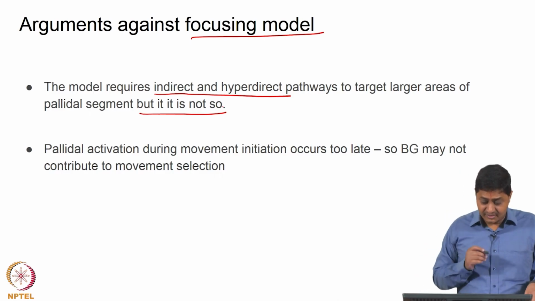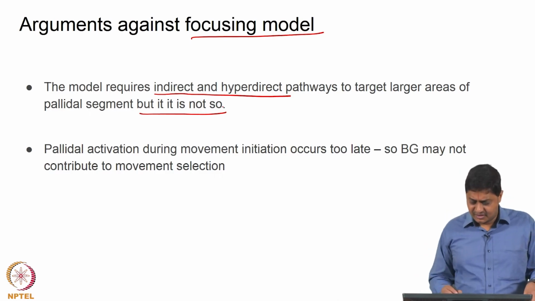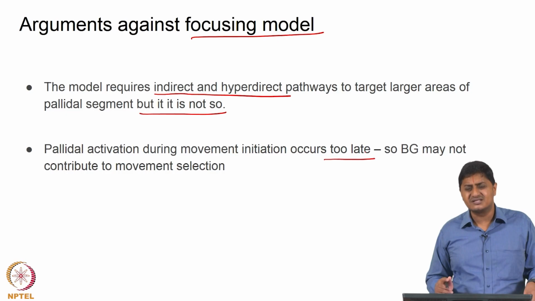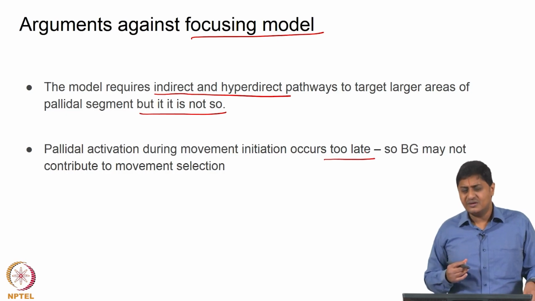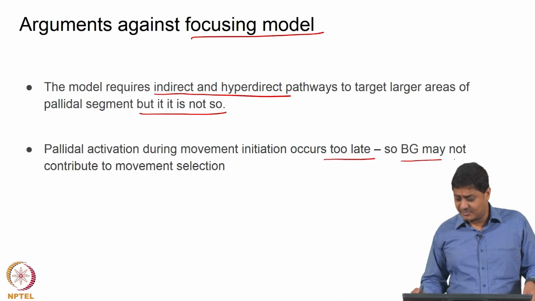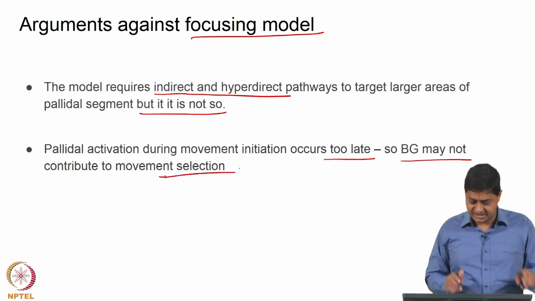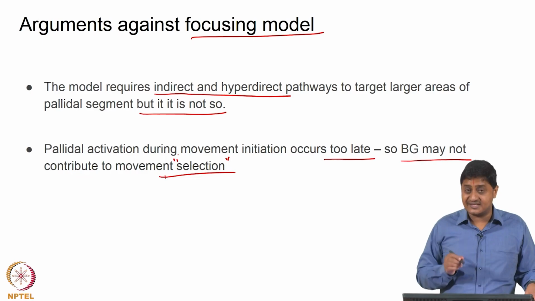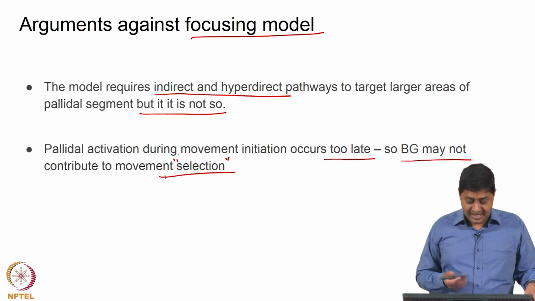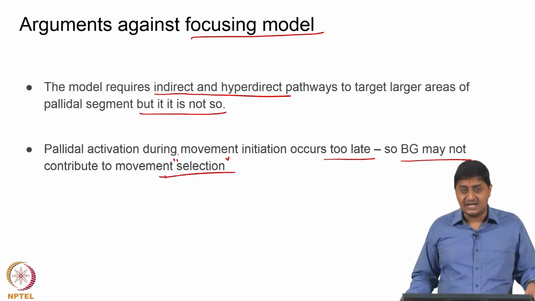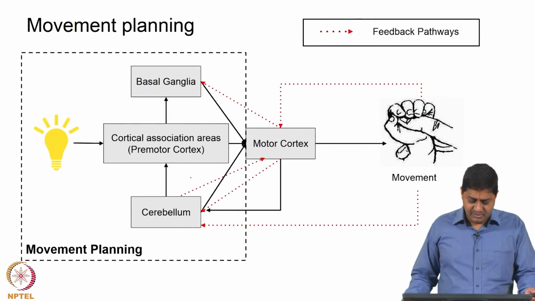Then also another requirement: pallidal activation during movement initiation actually occurs a little too late. So, it might be too early for us to conclude that basal ganglia participates in movement selection per se, but in some cases, at least in some cases, pallidal activation occurs a little too late. And again, let us remember how movements are planned.